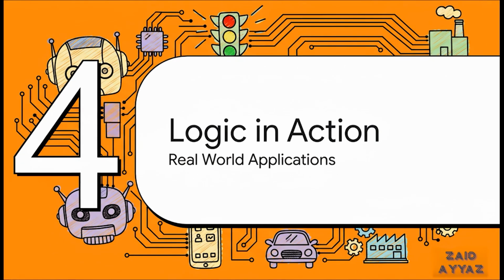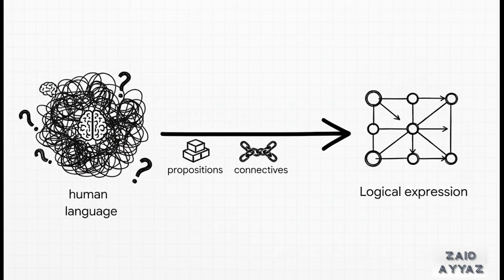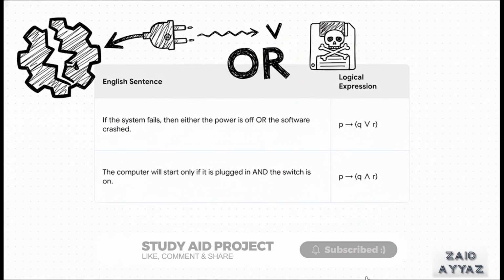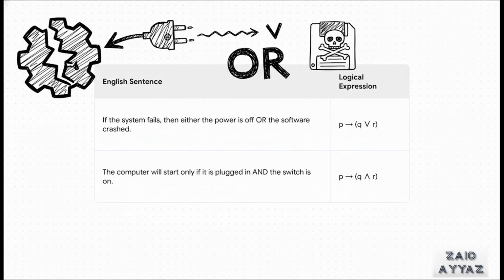All right, enough theory. Let's see how this very abstract language actually gets used to build the real world around us. So, remember our original problem? Translating that messy human language. Well, now that we have the tools, our propositions and our connectives, we can actually do it. We can strip away all the ambiguity. And this slide just shows you perfectly how it's done.